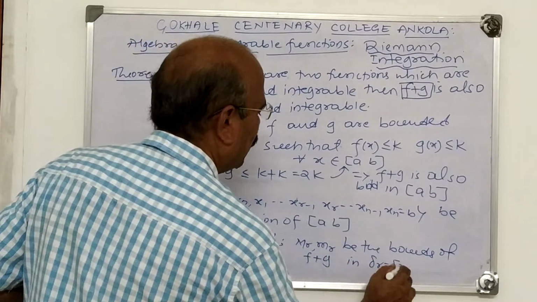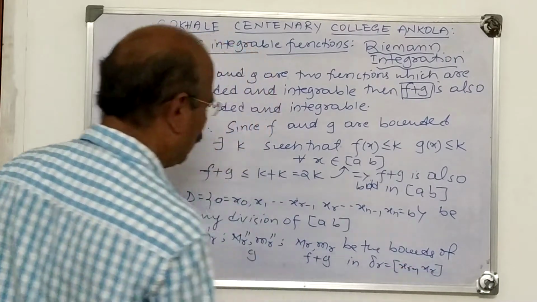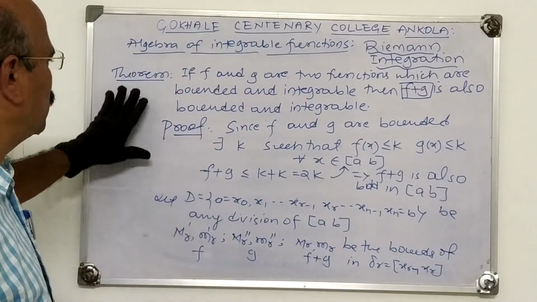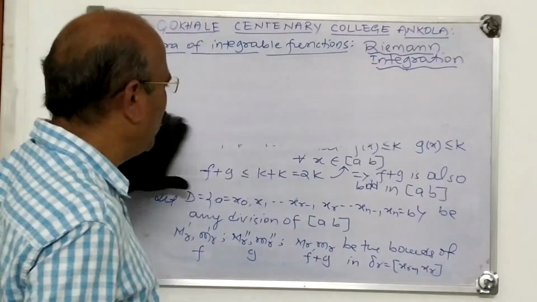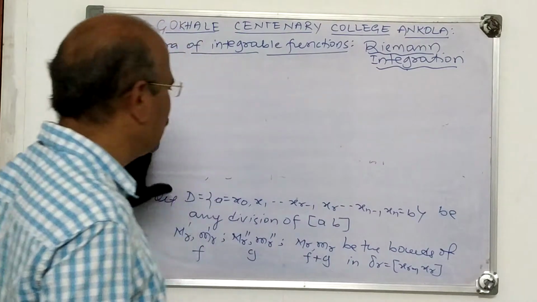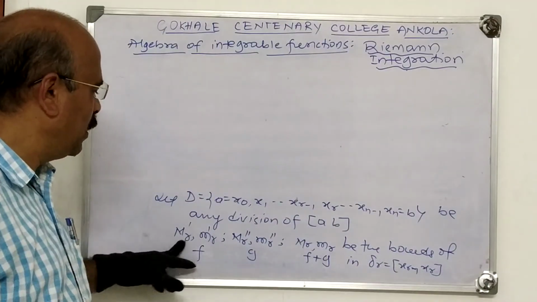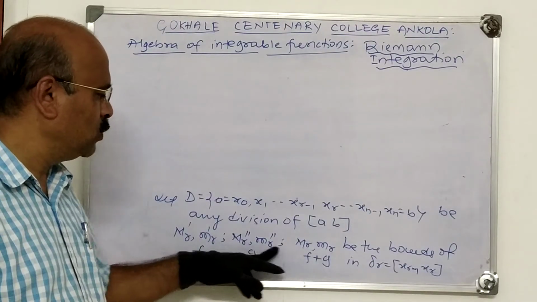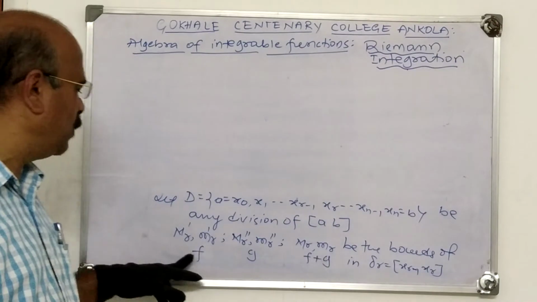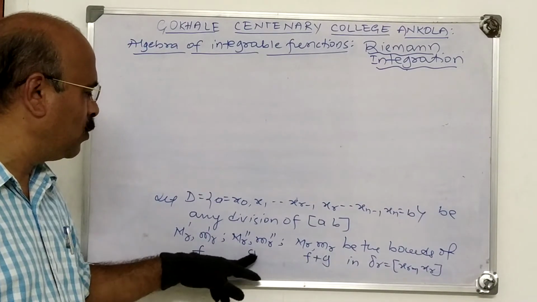What is delta? [x(r minus 1), xr]. They are respectively upper and lower bounds. See, the first thing is, we have taken D as a division of [a,b], and three sets we have taken: Mr dash, mr dash, Mr2 dash, mr2 dash, Mr, mr be the bounds of f, upper bound, lower bound. Mr2 dash, mr2 dash is the upper bound and lower bound of g.